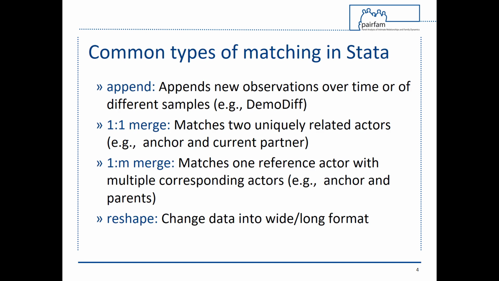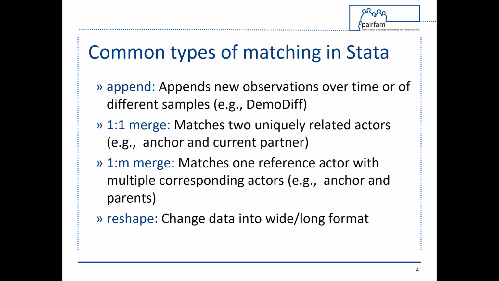What are my options to match different datasets in Stata? The append command appends new observations over time, for example waves 1 to 13, or of different samples, for example anchor base and demotive data, creating a new dataset in long format. With the command one-to-one merge, two uniquely related actors can be merged into wide format, for example anchor with current partner.